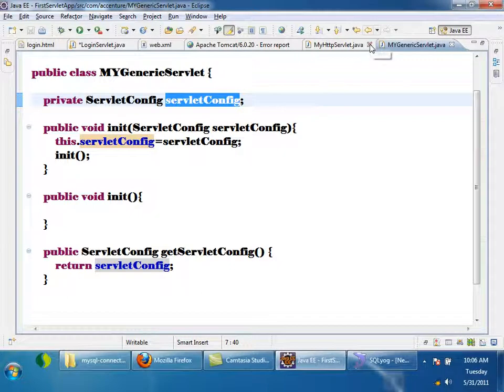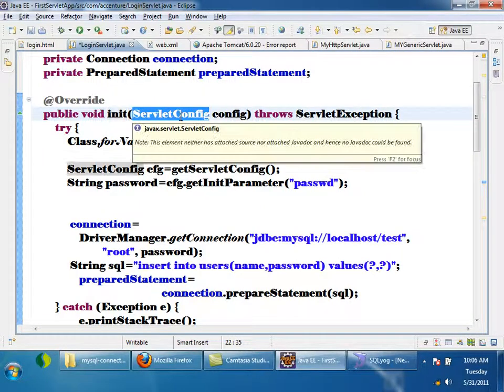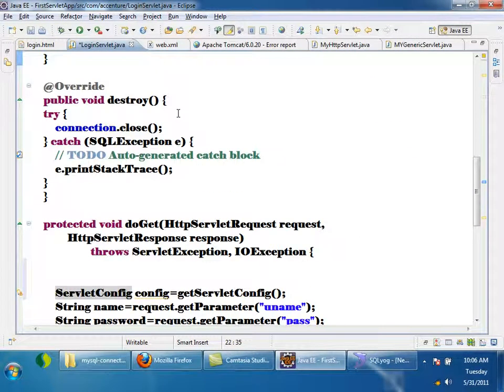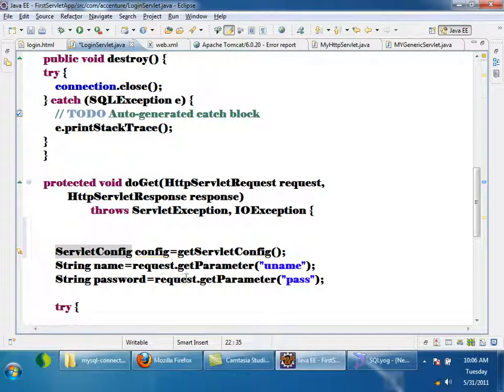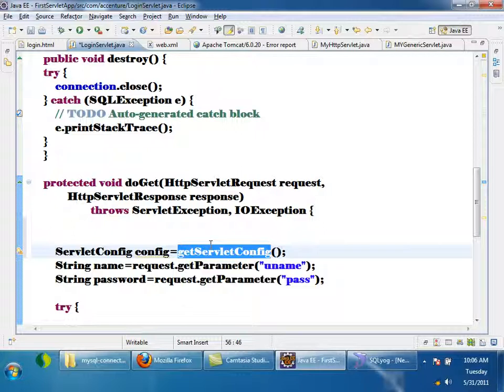So what you understood is, whenever you override the init method which is taking servlet config as parameter, the init method present in generic servlet is not called. If that is not called, what is the disadvantage? Here in the doGet method, if I call getServletConfig, it will be returning me a null value, which should not be the case.